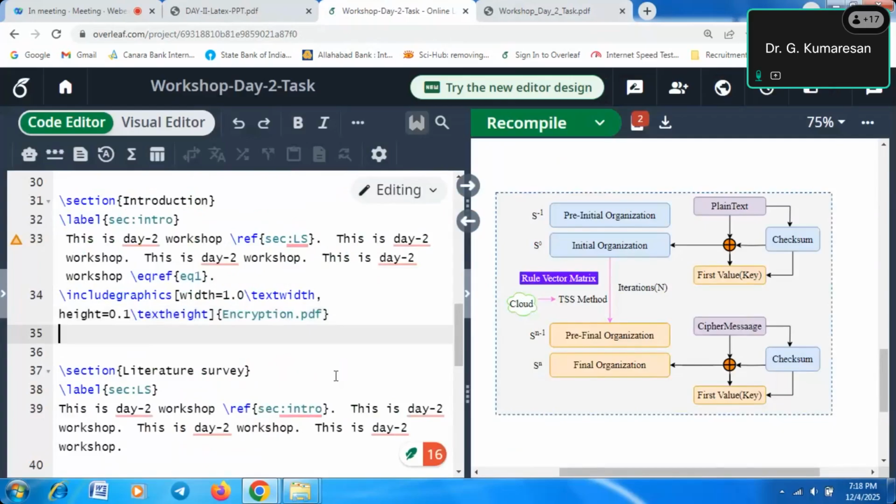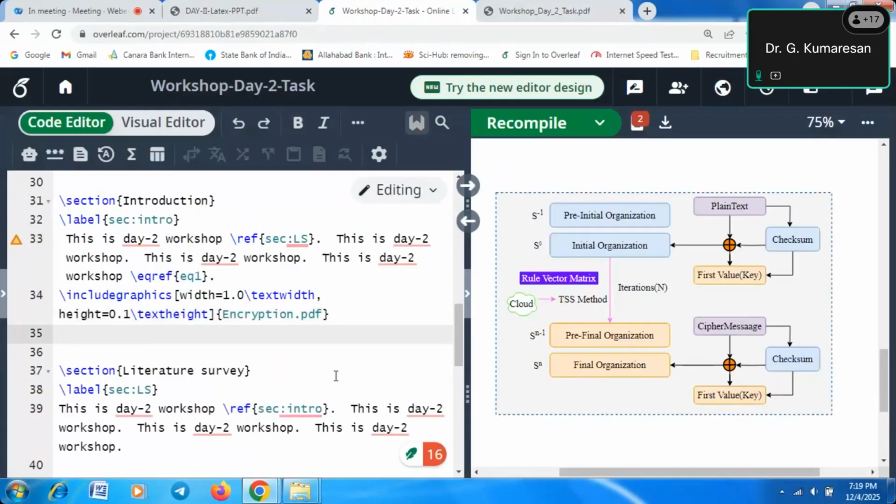First I need to put the figure name. So how to put the figure name? Whenever we write the figure name, it should be below the figure. The table name should be at the top of the table. That is the rule. These kinds of fundamental things are very much required for writing an article. The figure name should be at the bottom of the figure, and the table name should be at the top of the table.